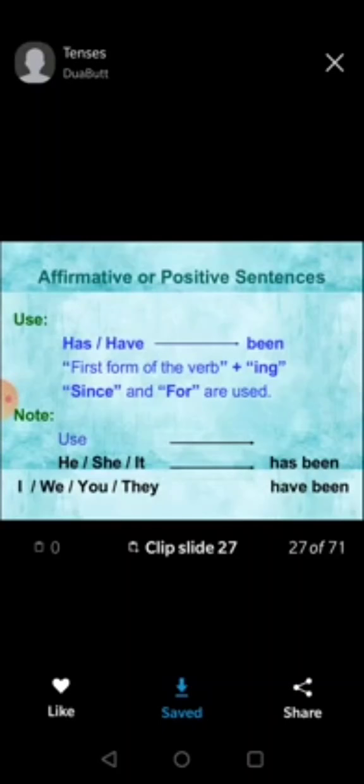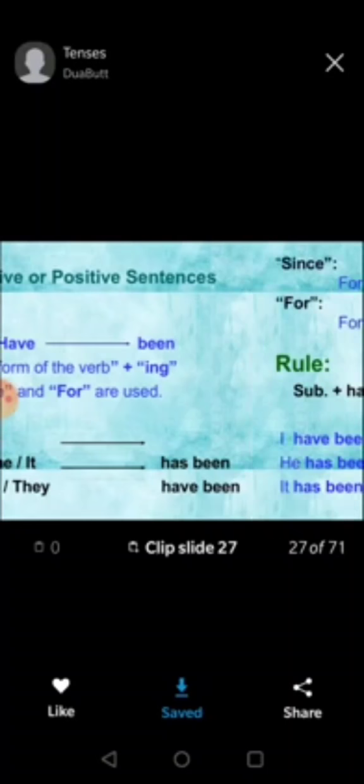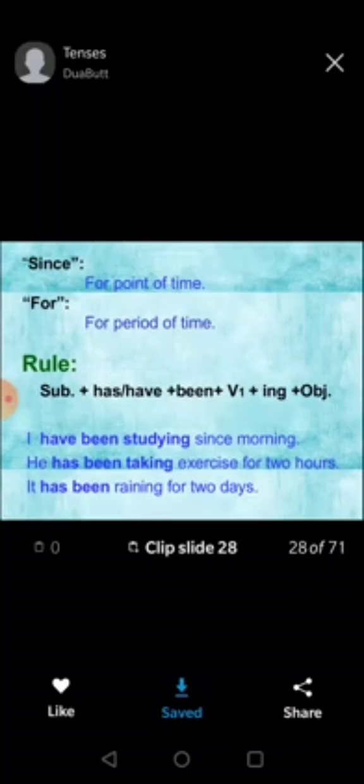We use has and have plus been plus ing, and we use since and for. We also use time. With he, she, it we use has been. With I, we, you, they and plural we use have been. And these are the rules. Subject plus has, have plus been, first form of the verb plus ing plus object.